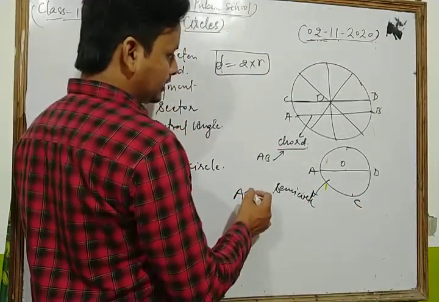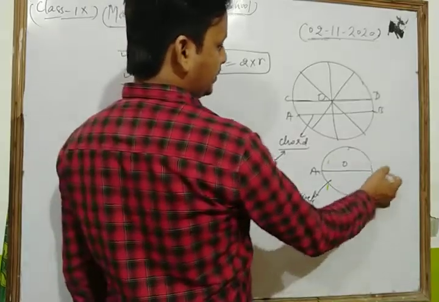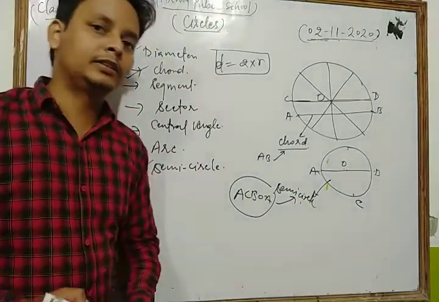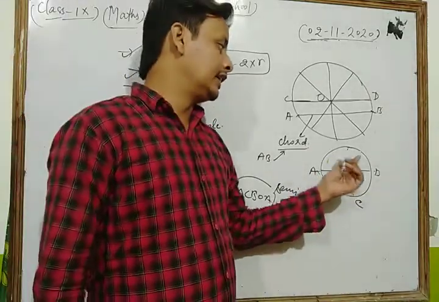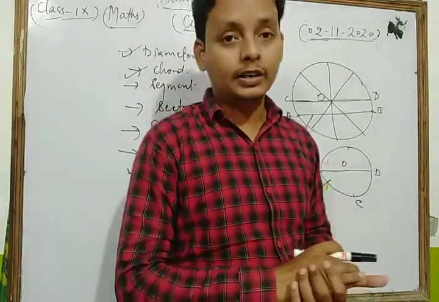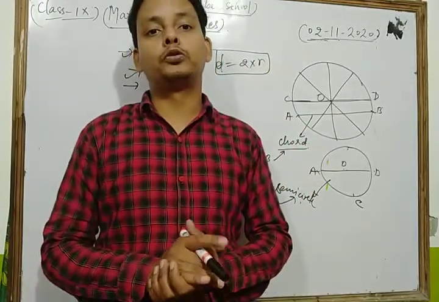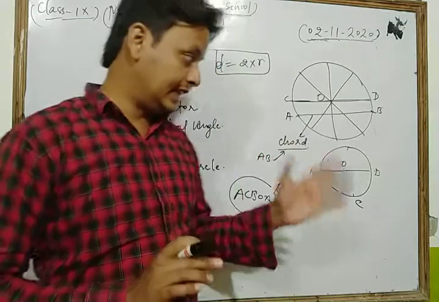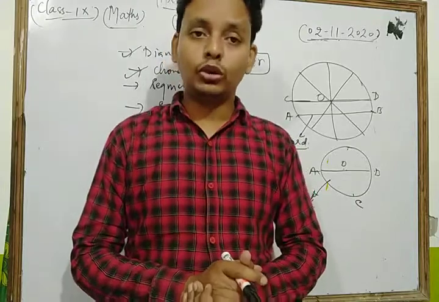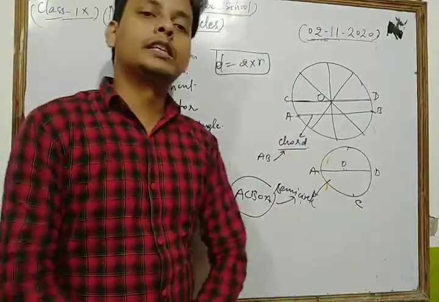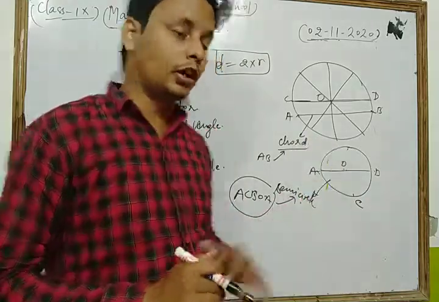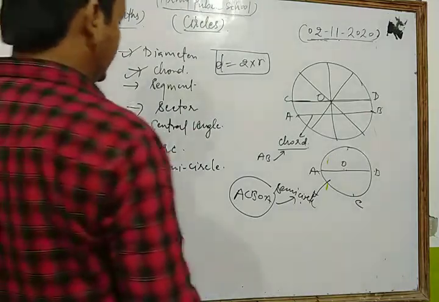So dear students, the part ACBOA is known as what, dear students? Semicircle. So in this way we can say that the diameter of the circle divides the circle into 2 equal parts, and each equal part is said to be a semicircle of the circle. Okay, dear students. So in this way we have clarified the concept of the diameter and the semicircle.